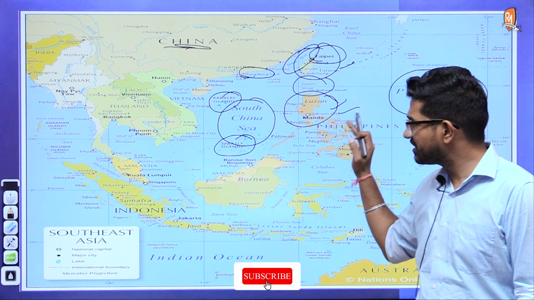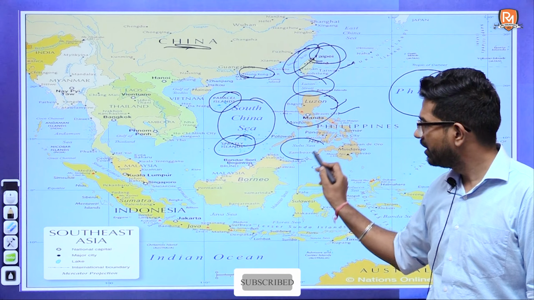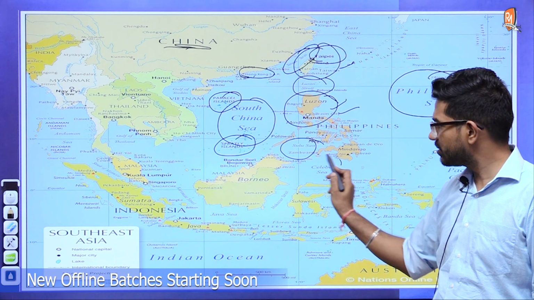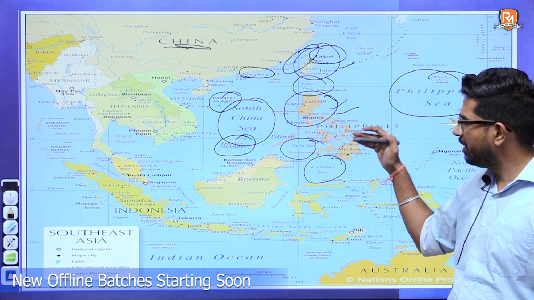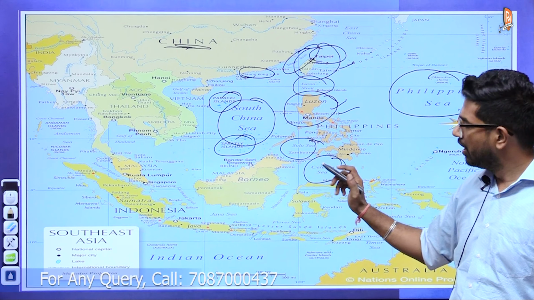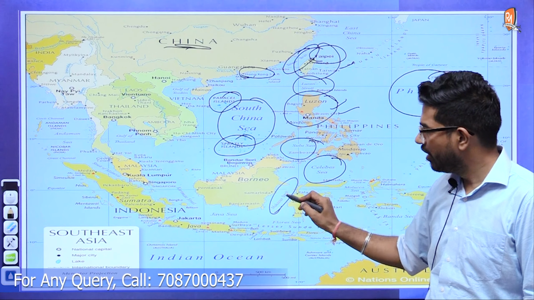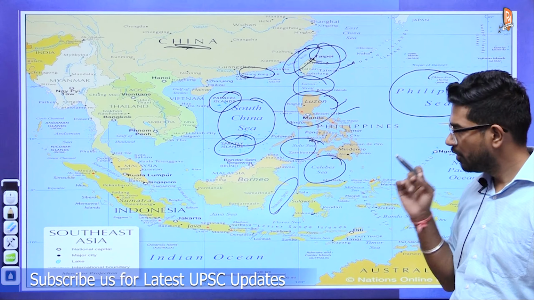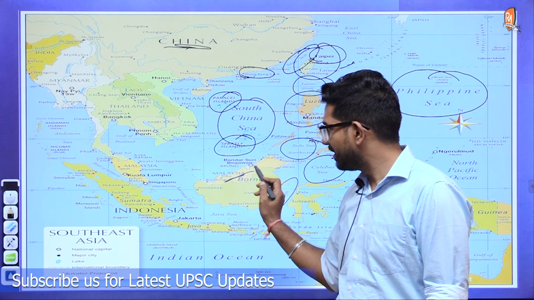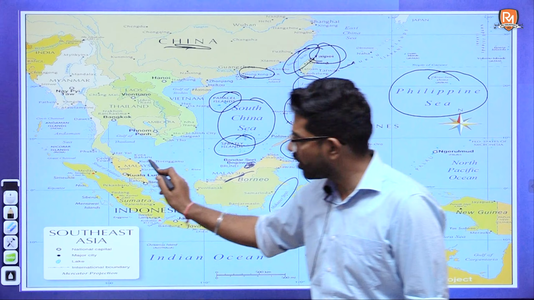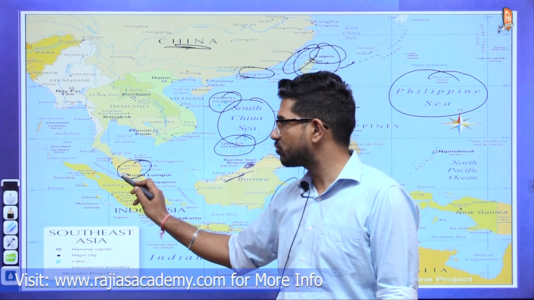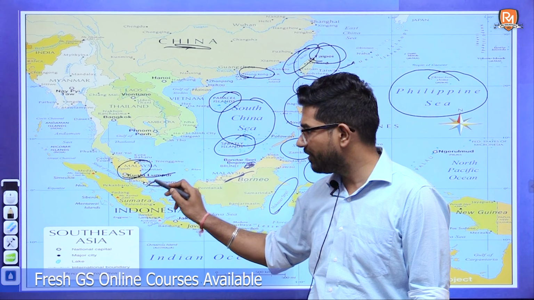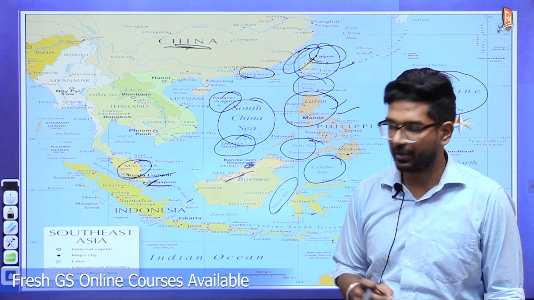Now what about the southwest corner? We have Sulu Sea, which separates Malaysia from Philippines. So this is your Celebes Sea, which separates Philippines from Sulawesi Islands. This is your Makassar Strait, which separates Malaysian island or Brunei Islands from Sulawesi Island. Okay, this is your Malaysia and this is your Brunei, and this is also your Malaysia, and the capital of Malaysia is Kuala Lumpur. Then here we have Singapore, and here also we have a strait known as Singapore Strait.